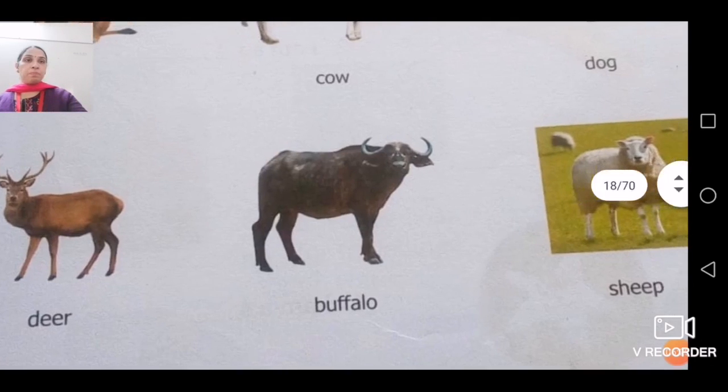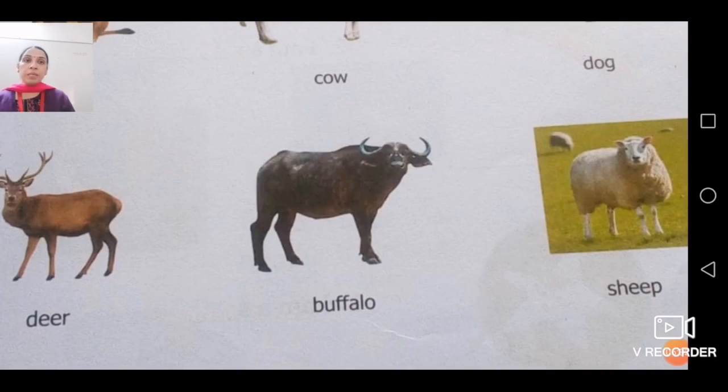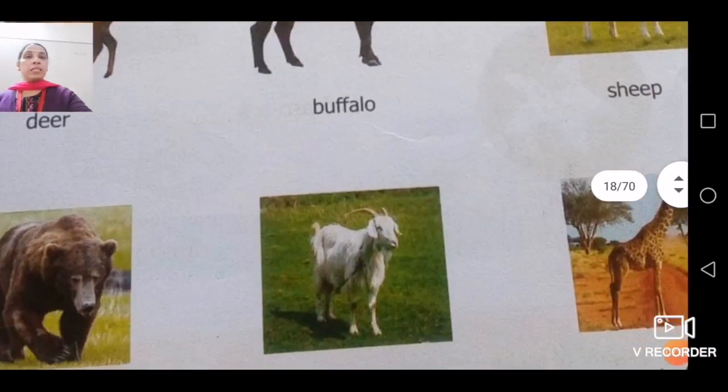Sheep. Now sheep is a domestic animal. Yes, sheep is a domestic animal. Sheep is domesticated by human beings to get wool, and that wool is used for making sweaters, blankets and different things that will help us to save ourselves from winters. So sheep is again a domestic animal, a farm animal, and buffalo here. Now here also you are going to write the same.